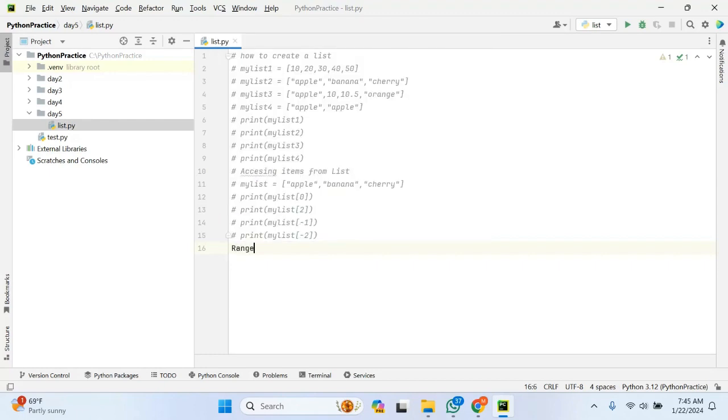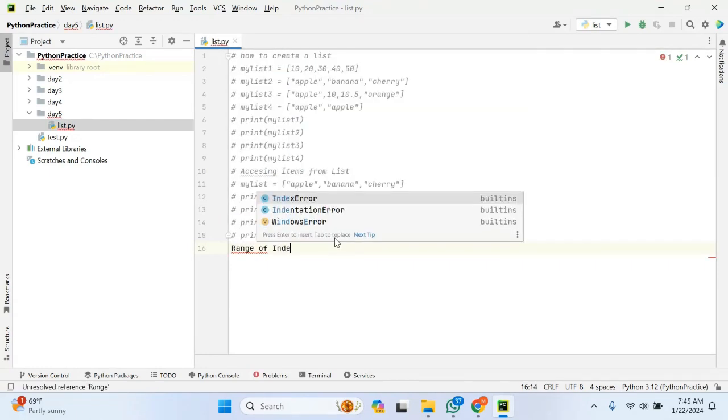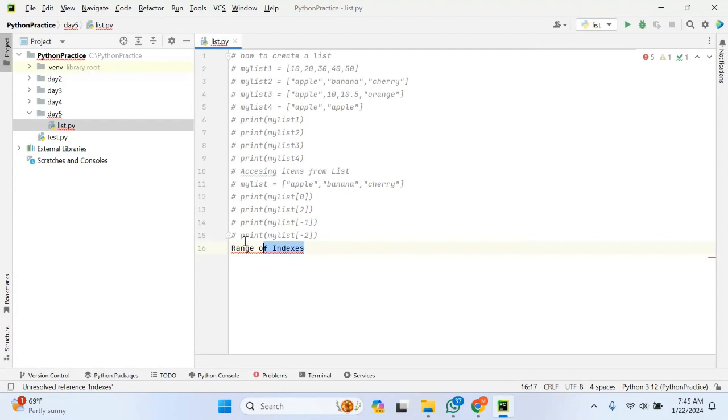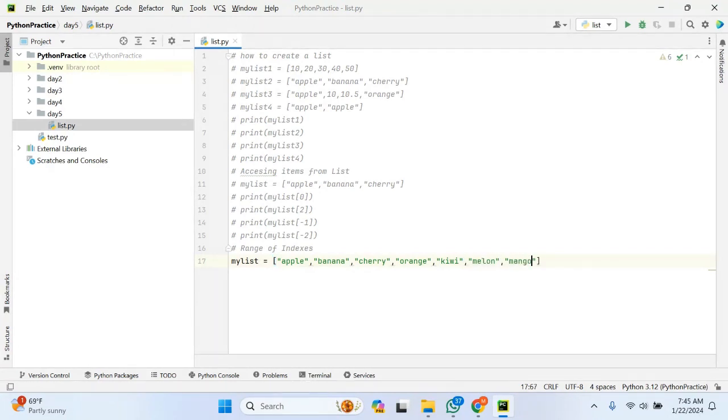Let me try to make you understand with an example. Range of indexes is nothing but slicing only. I will define one list here, so let me uncomment this. Similarly, I will specify other values: orange, kiwi. These are fruit names I'm just trying to take. Similarly, melon, and mango. These are different values specified in the list variable.